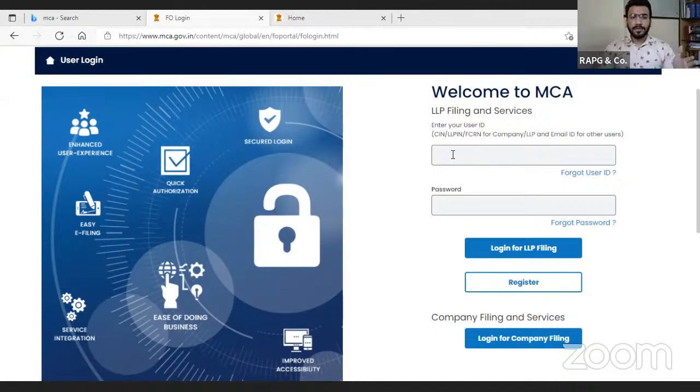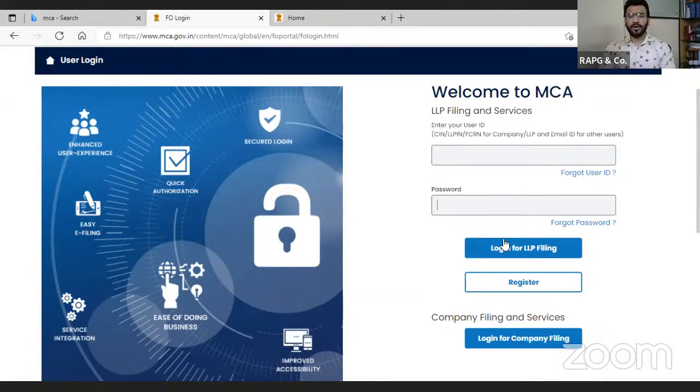But as per the discussion in the ICSI webinar, it was mentioned by some technical person that you can definitely log in with the old ID and password on the V3 version also. What you have to do in this column, you have to mention your old ID and old password, then you have to click on the login.